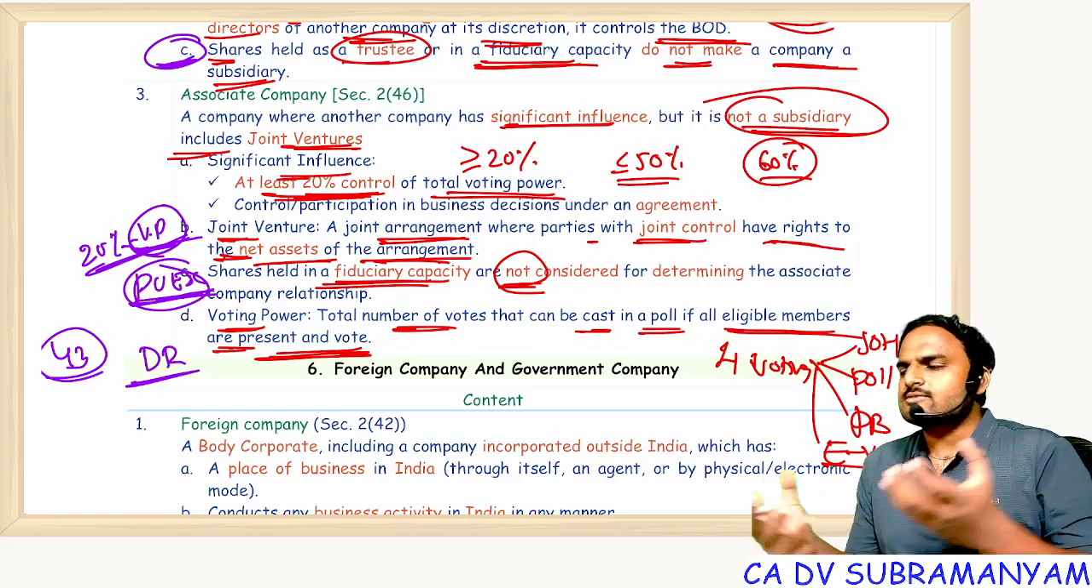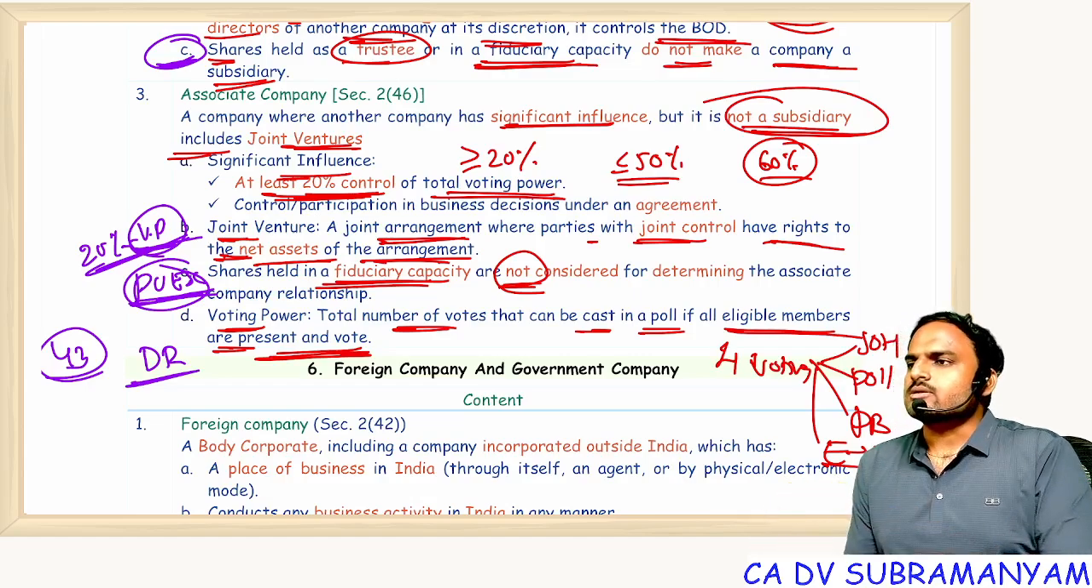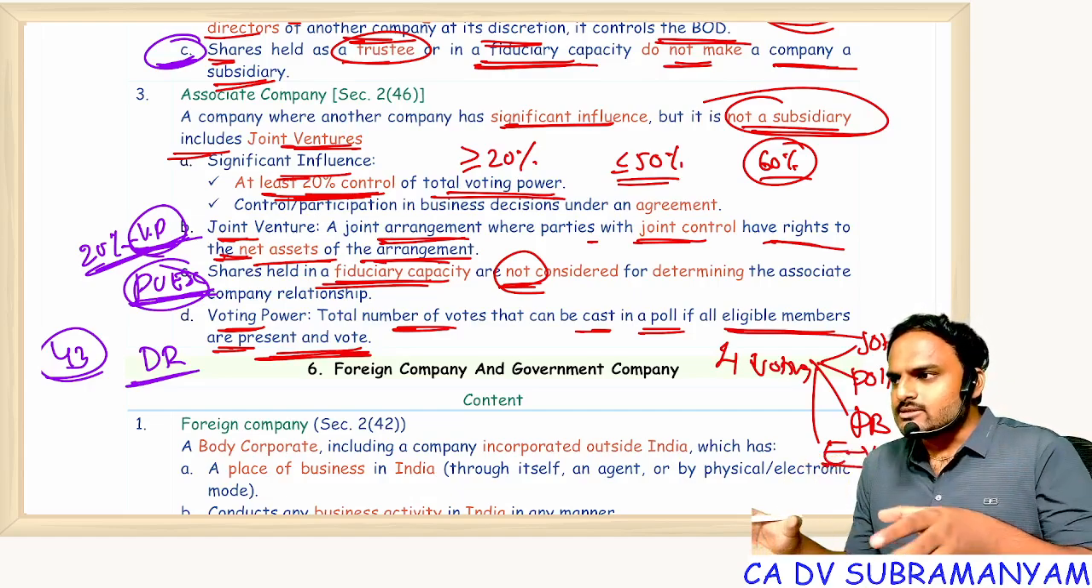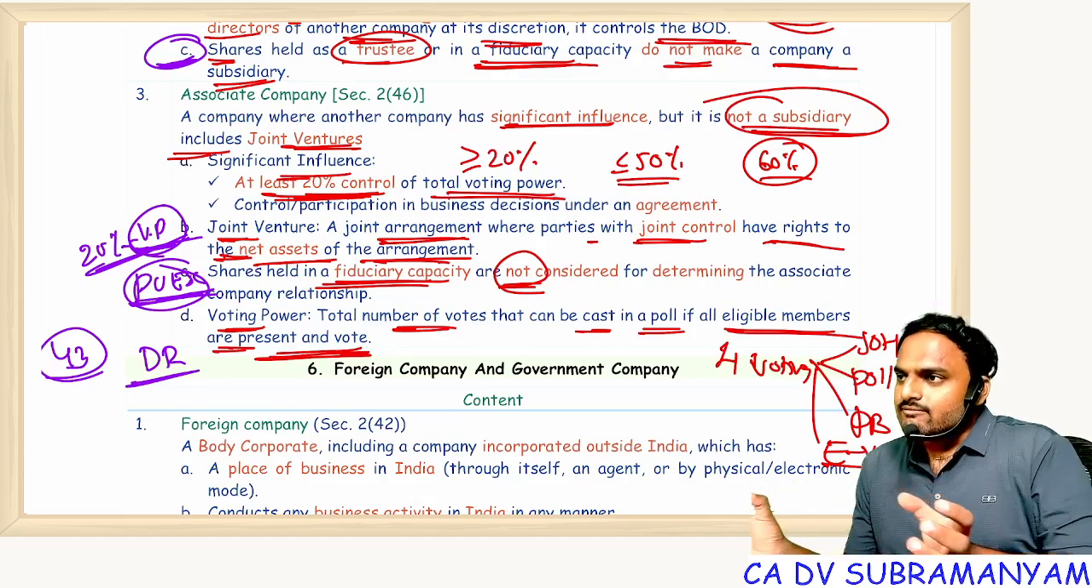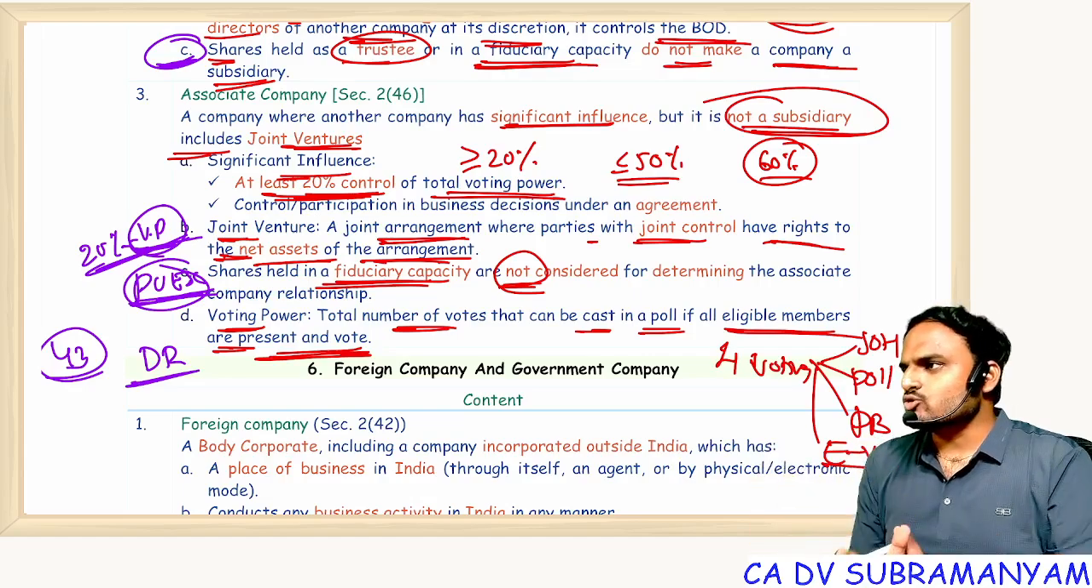Why will parties come together? Because to form a government. So here also, if one company does not have proper resources, 2 or more companies having proper resources will come together and form one venture. That is nothing but a joint venture.